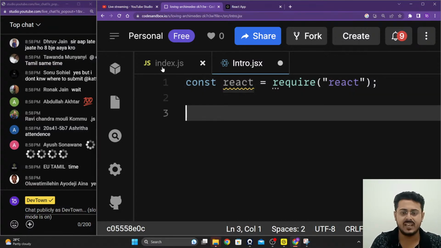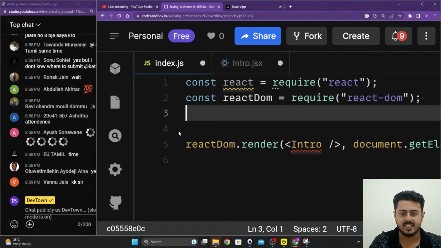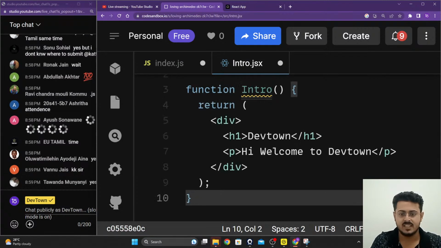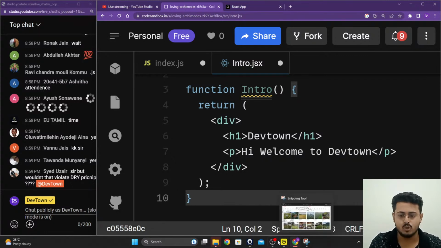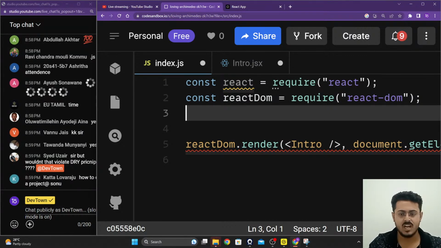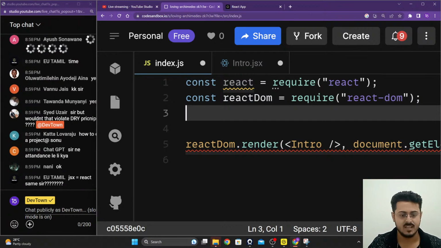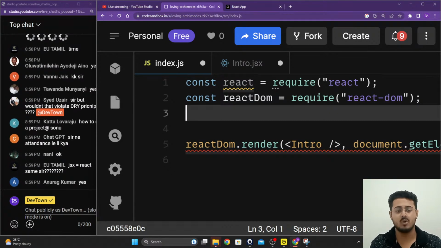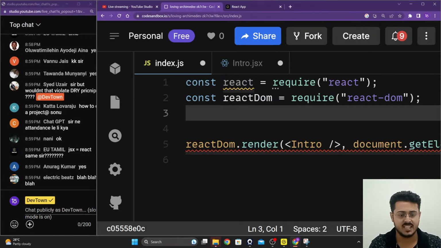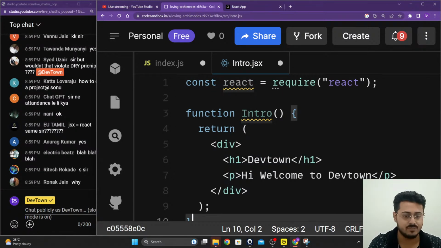And then inside of it, we are going to put our entire function, that is function intro, return and so on. Now think about it in such a way. There are two files, guys. As you're able to see, inside of index.js, there is no intro function. You don't know what intro basically means. Are you guys able to see this? Please let me know. Whereas inside of the intro file, there is the intro function that we require.